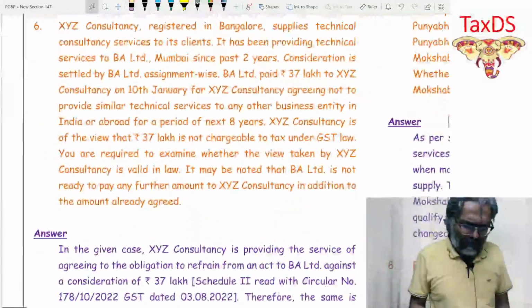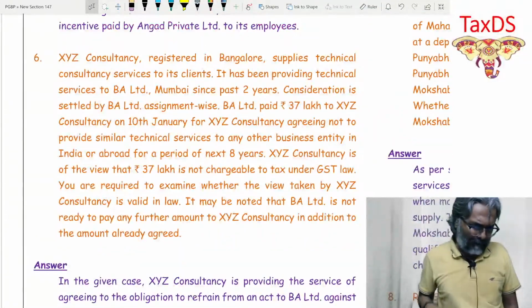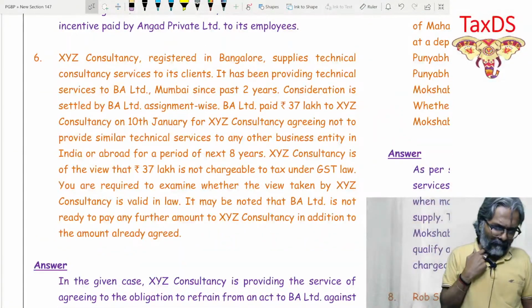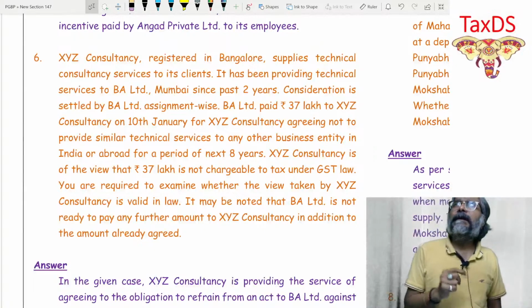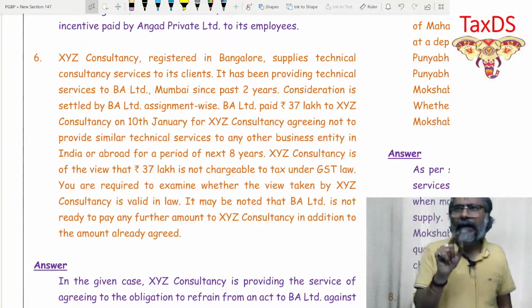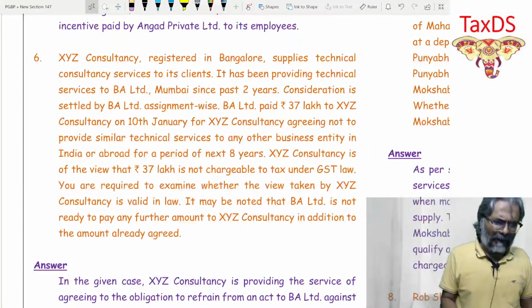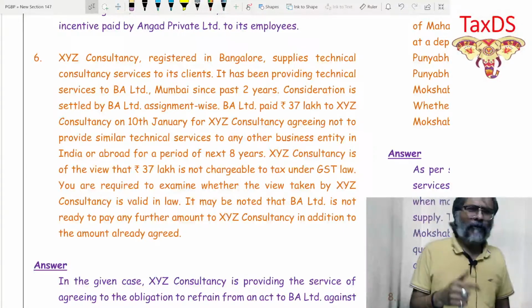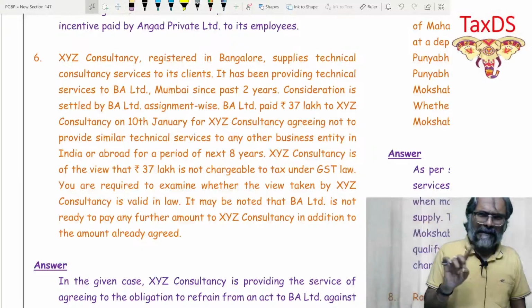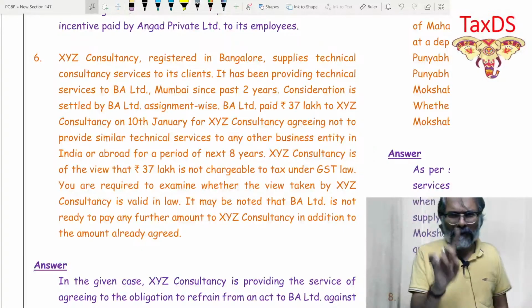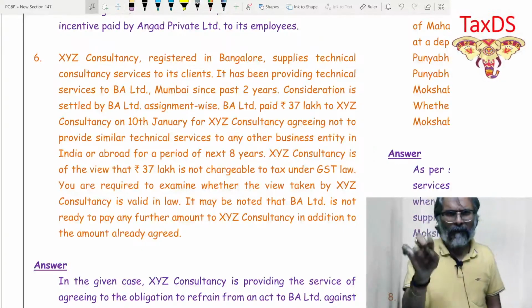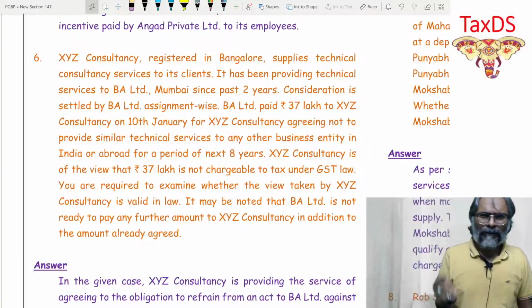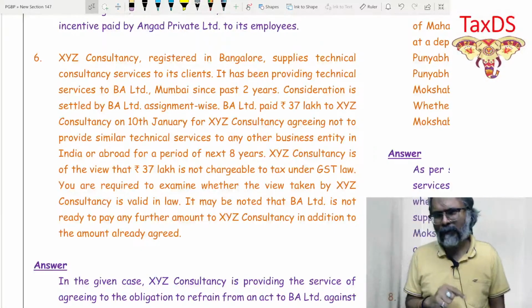Coming on to this one, students, let's come to question number 6. Now, students, over here, this is 7.1a, read with schedule number 2. This we have not touched upon, but I assume that you may be aware of it. Or this also can be considered as a homework, students. If you have not read it earlier, please do ensure to read 7.1a, read with schedule number 2.